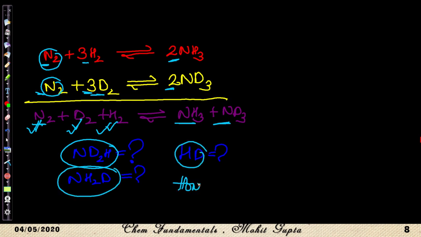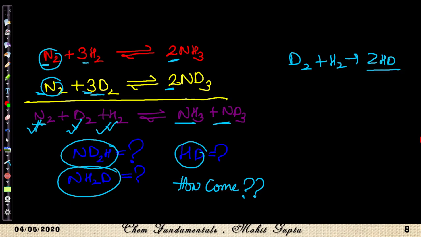How come we are getting these three products? What happened is D2 reacts with H2 to form 2HD. This is not high definition, it is hydrogen deuteride.